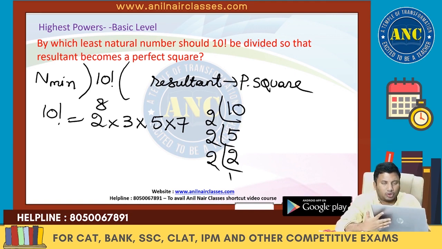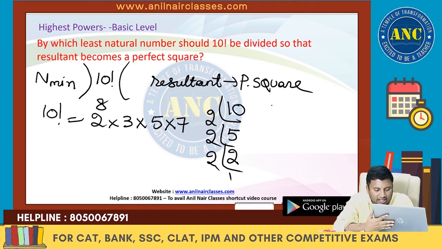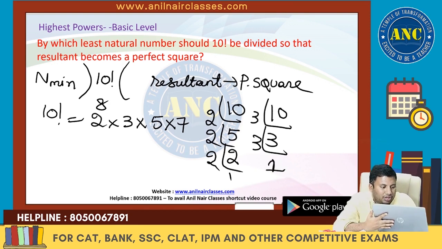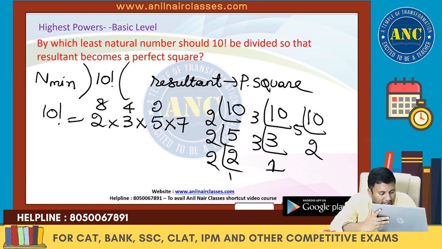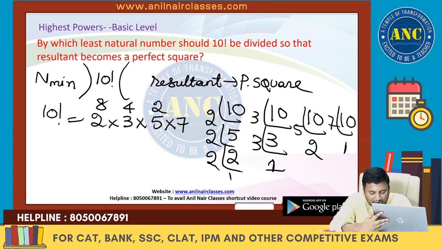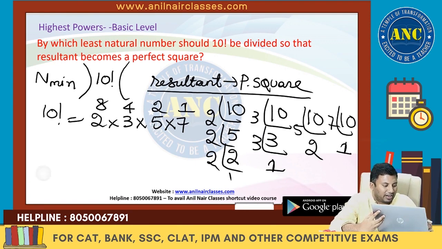Highest power of 2 in 10 factorial is 8. Highest power of 3: 3 3s are 9, 3 1s are 3, 3 plus 1 is 4. Highest power of 5 in 10: 5 2s are 10, so it is 5 square. Highest power of 7: 7 1s are 7, so 7 power 1. Which number should it be divided by so that the resultant is a perfect square?